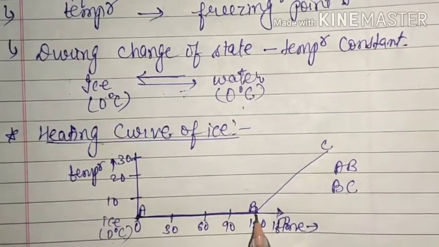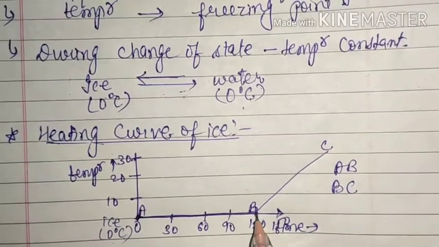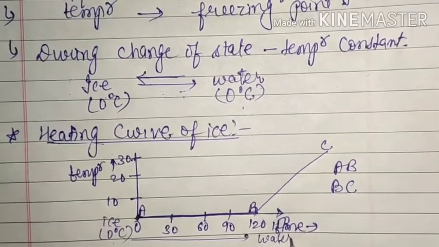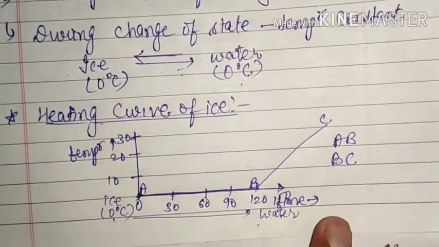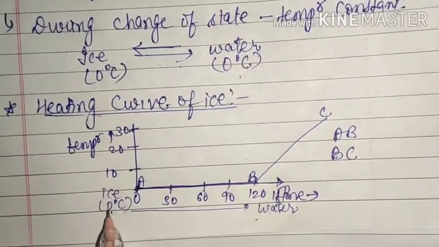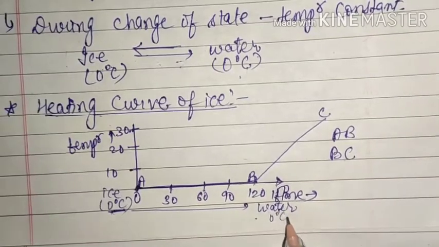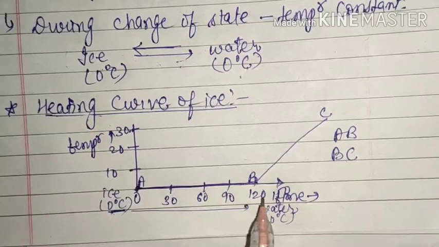Continuously up to here, the temperature was 0 degrees Celsius and at point B, the whole of this ice has been converted into water. That means initially we were having ice but now we are having water. But the fact is our ice was at 0 degrees Celsius and at this point the water is also at 0 degrees Celsius. But the whole of the ice has been converted into water.